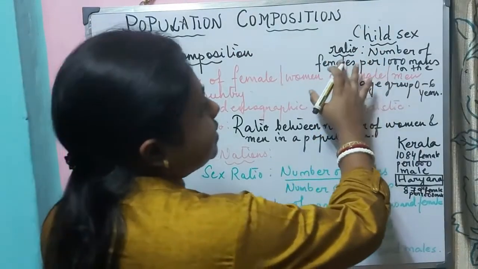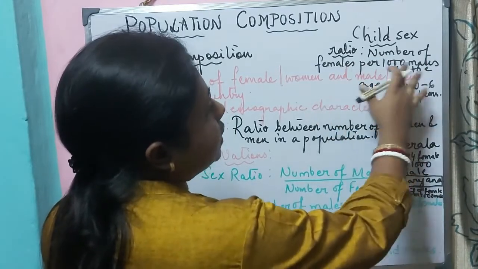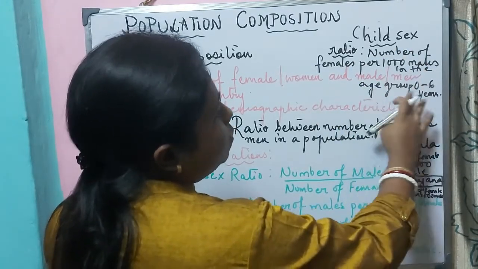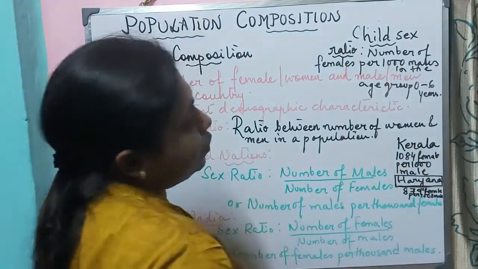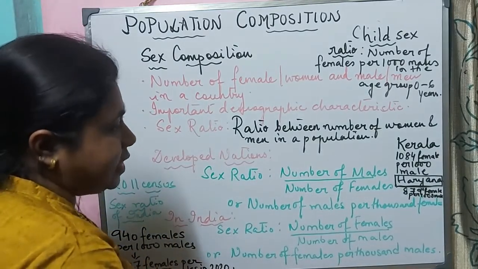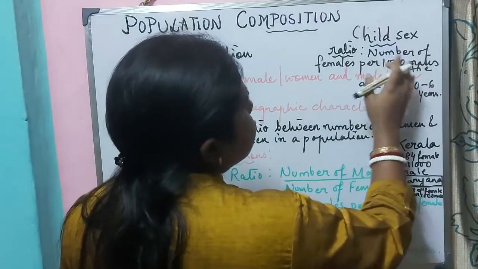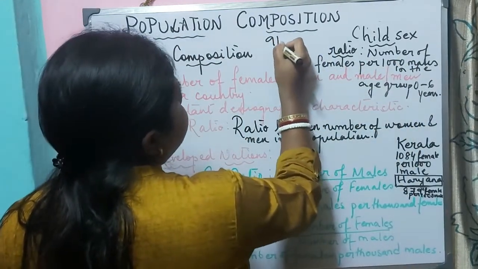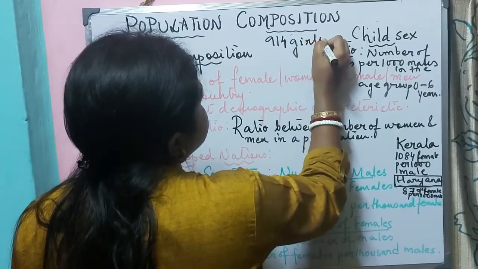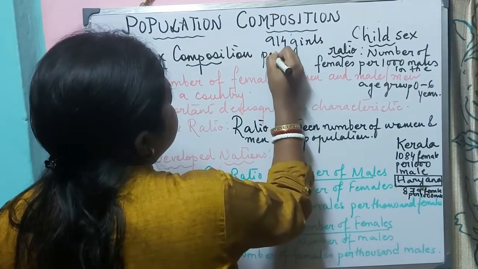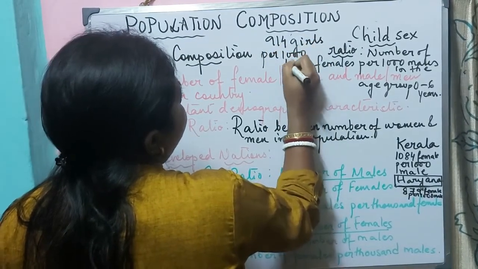According to the recent data, the 2011 census, the child sex ratio in India is 914 girls per thousand boys.